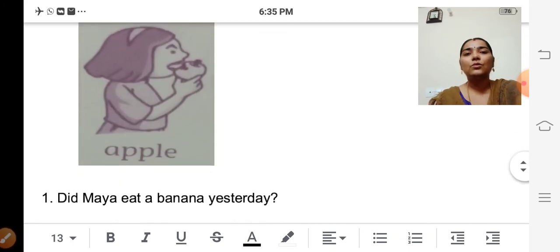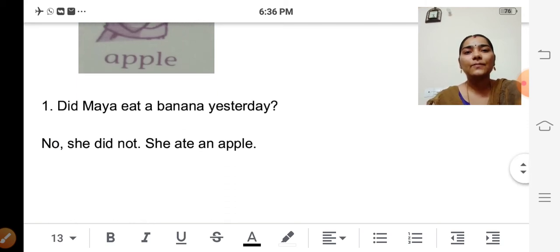Yes. So look at the next picture. So there is a small girl. So she is eating. What she is eating? Apple. They have given apple, isn't it? So look at the question. Did Maya eat a banana yesterday? No, isn't it? She is eating apple. So how to answer? No, she did not. See the answer? No, she did not.